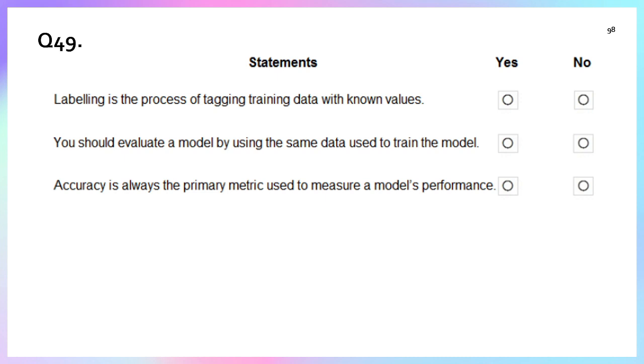No, it should be different data, right? In one question we read about splitting the data randomly on the basis of rows. So statement two is false. Accuracy is always the primary metric used to measure model performance. No, not always, sometimes, right? So statement one is true, the rest of the options are false.